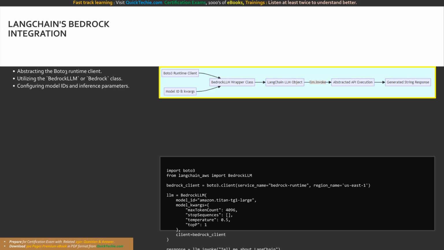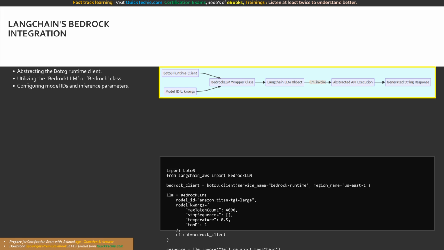We have now completely abstracted the Bedrock API. To generate text, we no longer build complex JSON payloads, we simply call llm.invoke with a raw string prompt. LangChain securely serializes the request, transmits it to AWS, and returns the generated text seamlessly. It is an incredibly clean developer experience.